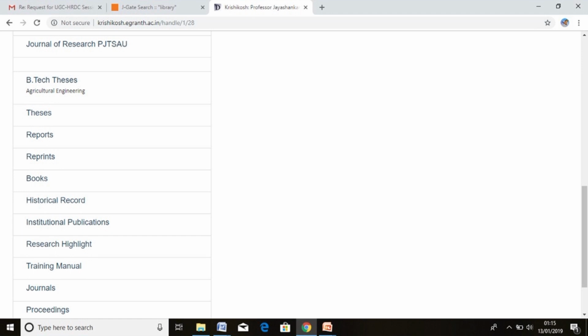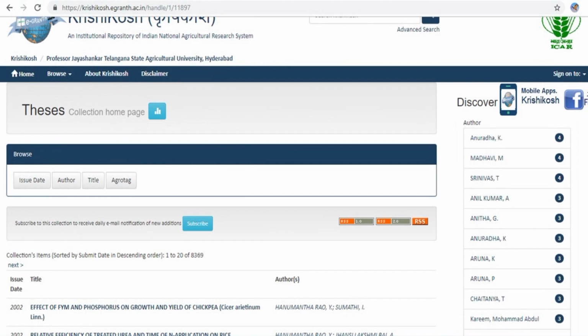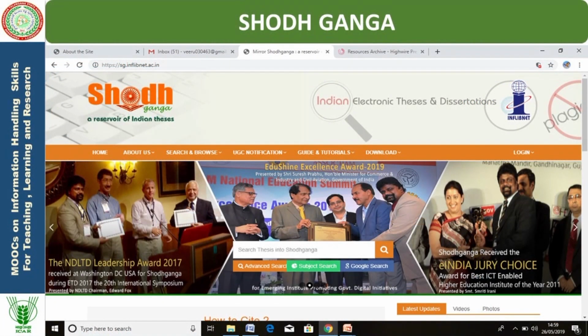This is an example: the theses uploaded by PGTSU, more than 8,369 theses, are available on this portal. Then there is Shodhganga, which is designed by INFLIBNET under the Ministry of Human Resource Development, Government of India. Here also we can access some resources like biological sciences and physical sciences, like biochemistry, microbiology, and other things useful for agriculture scientists.